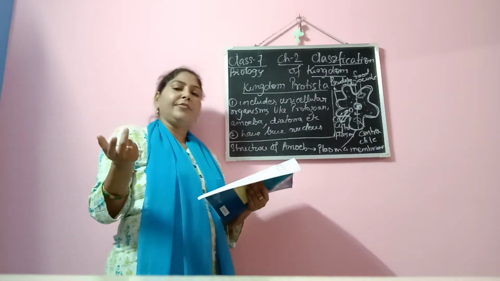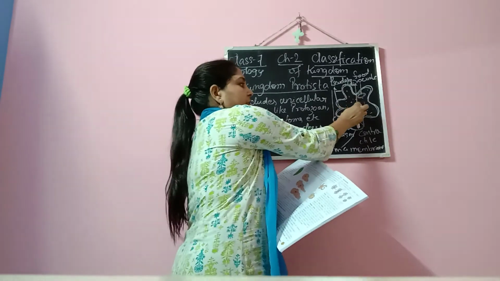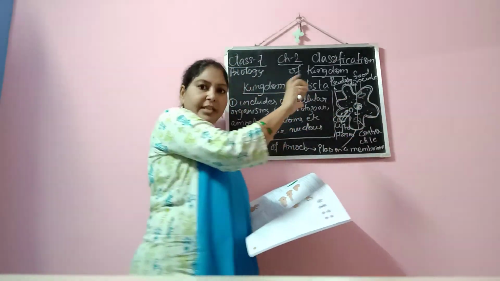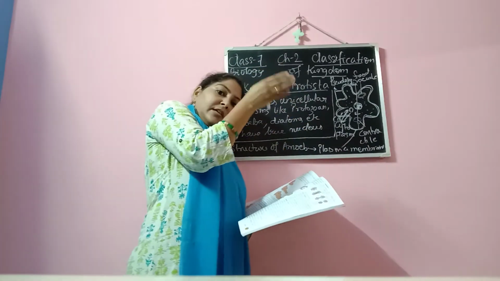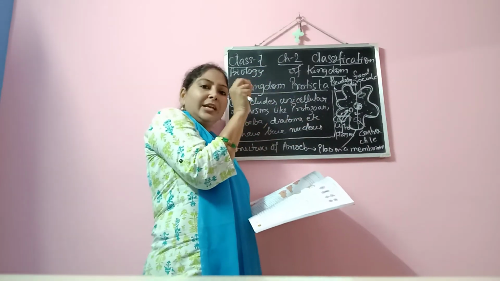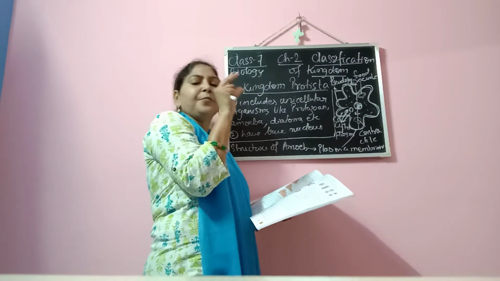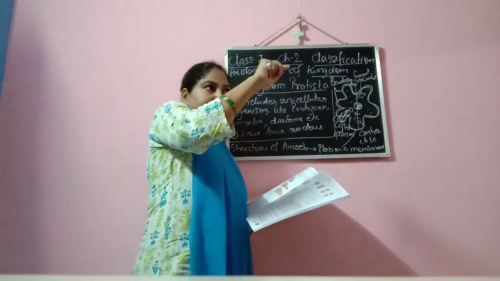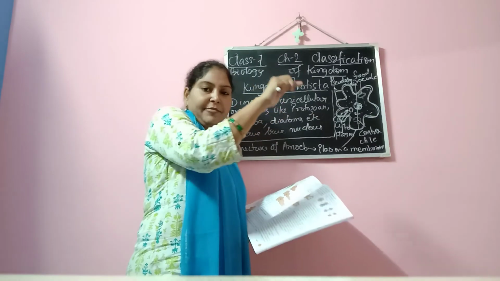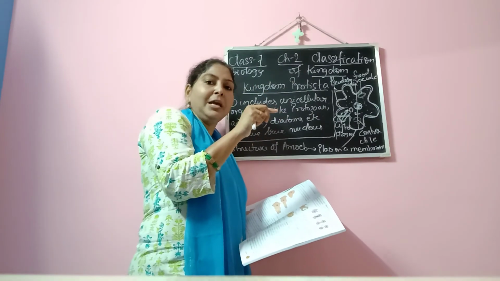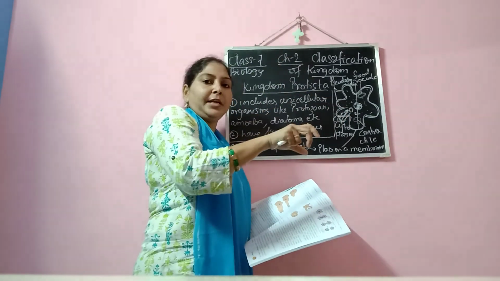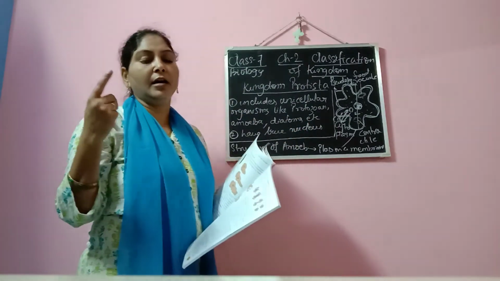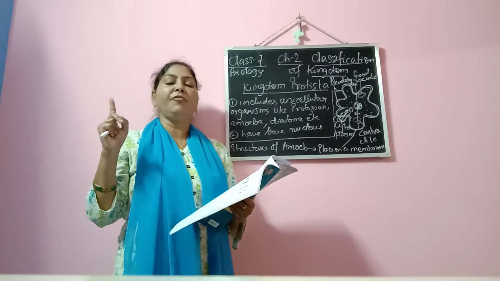Finally, see here, this is the nucleus, and they form a kind of cyst. Inside it, the nucleus will divide into so many nuclei, and these nuclei will be surrounded by some cytoplasm, and later each nucleus will behave like one individual amoeba.